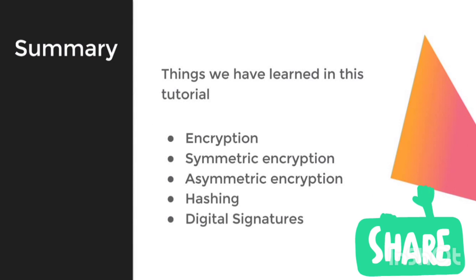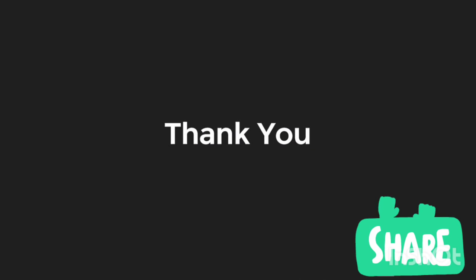So let's quickly revise what we have seen in this tutorial. We have learned about encryption, two types of encryption, symmetric encryption and asymmetric encryption, what hashing is and how it works, how we can produce a digital signature and how it can be used. So this was a very important tutorial for this course because public key cryptography is widely used in cryptocurrency and blockchain.